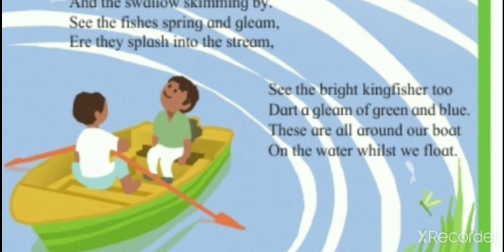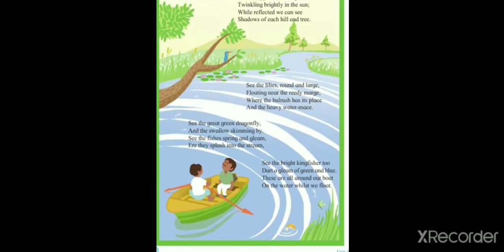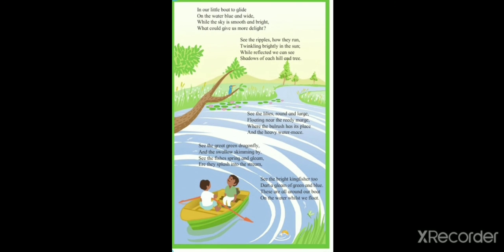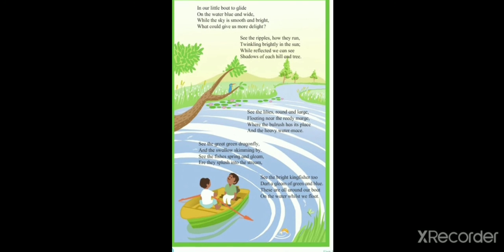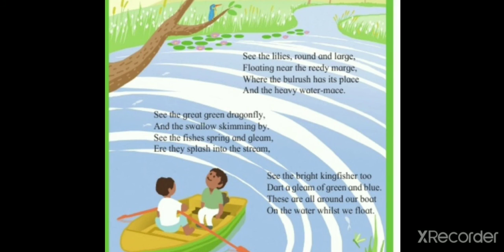Whilst means what? While. Okay, so here in this poem, we have seen a scenery, right? As the poem is being written, the picture is being given. So here two people are riding the boat, and one is a poet, who is experiencing everything he is able to see when he is going through the boat.